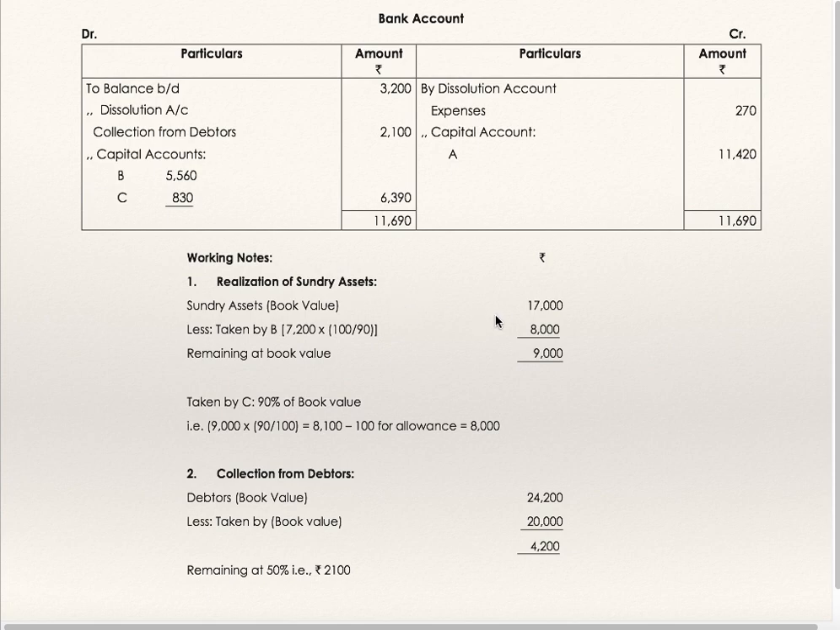Realization of sundry assets. Sundry assets book value is 17,000 taken over by B whose value is 8,000, 7,200 divided by 90 into 100. So remaining are 9,000. C has taken over these 9,000 worth asset at 90% of book value minus 100. So he has taken it over at 8,000. Debtors book value is 24,200, taken at book value 20,000. Remaining is 4,200. 50% of that is 2,100 which they have received. Collection from debtors.